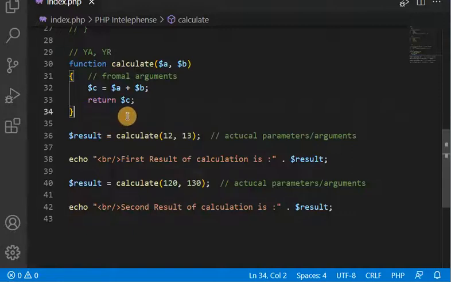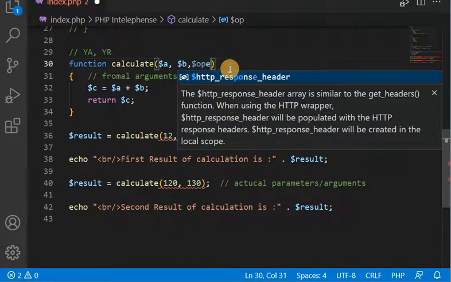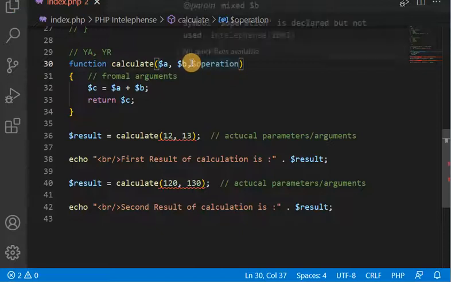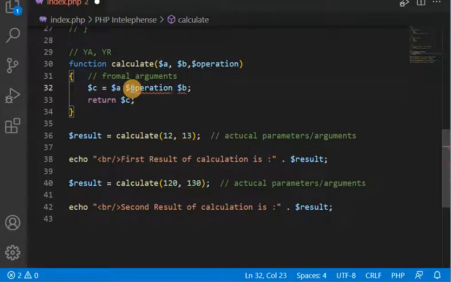And if you want to make it more flexible, you can pass a third parameter as well, which will be the operation. So we can define what operation we have to perform here. This will be the third parameter.